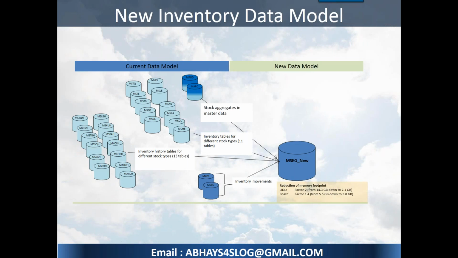Okay, so don't go by detail. During the course, we will learn what tables are really available and what tables are becoming obsolete or have been turned into a view. The whole idea is to minimize the database structure, whether it is an index table, a transparent table, or a secondary database table, whatever we call it. Those informations are available in one single data model. That data model consists of very minimalistic tables, like MKPF, MSEG, which will remain as they are with some other tables which are in place.